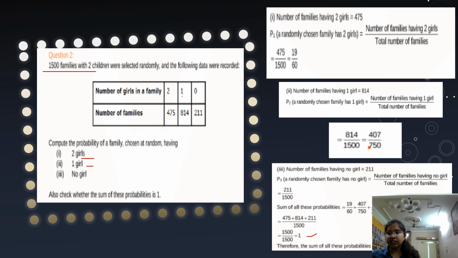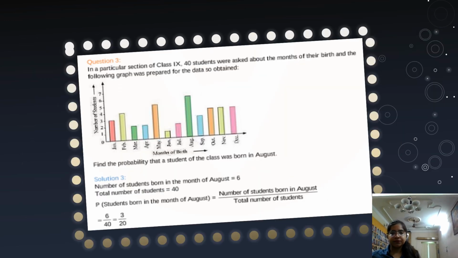Getting what I'm saying? Okay, so coming to the next slide. Next question is, students, see, in a particular section of class 9th, 40 students were asked about the months of their birth, and the following graph was prepared for the data so obtained.